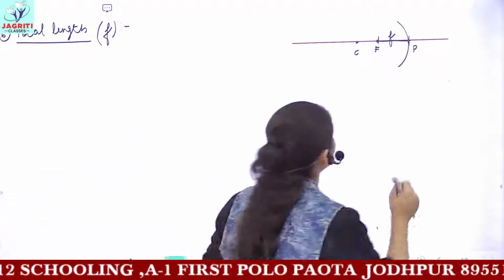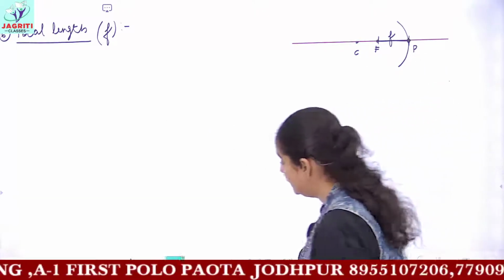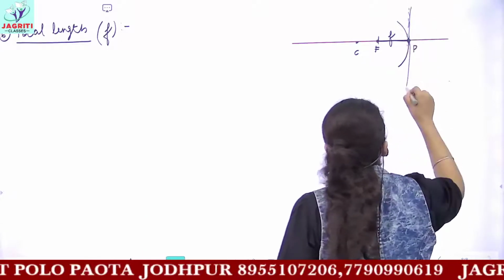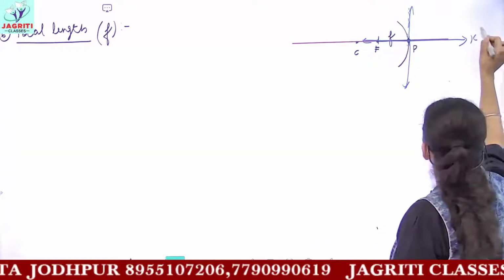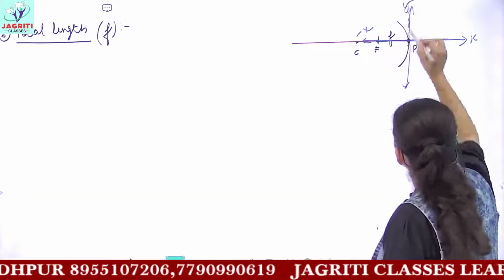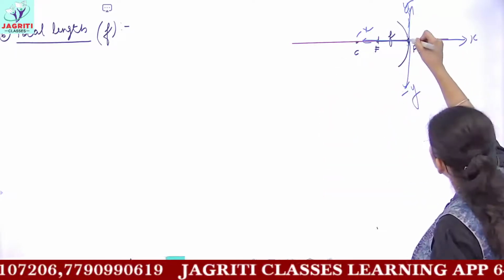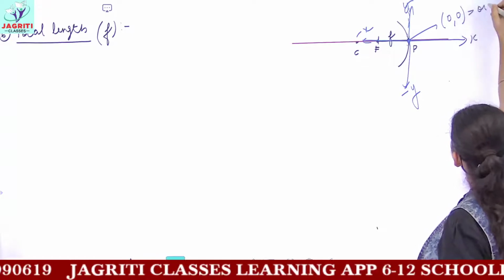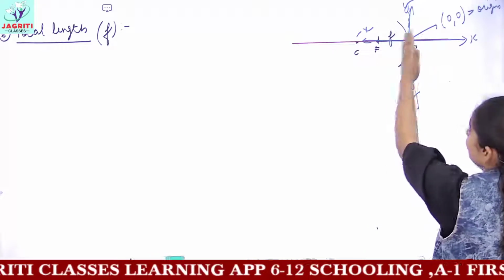Every distance, whatever we measure, we measure it from the pole, because we assume that this pole is present at the origin point of our Cartesian plane. If I consider a Cartesian plane, that is x minus x and y minus y, then we assume that the pole is present at the origin, that is at 0, 0. So hence we measure all the distances from this pole.